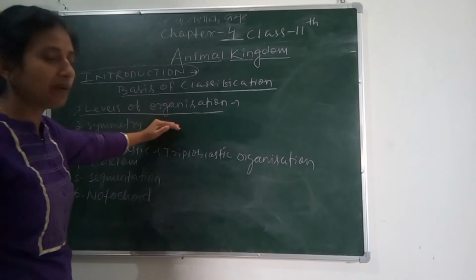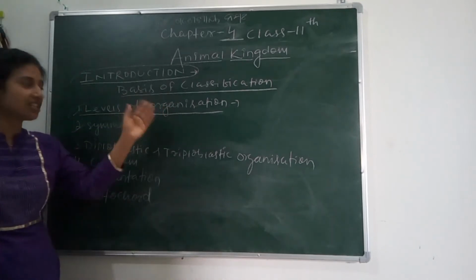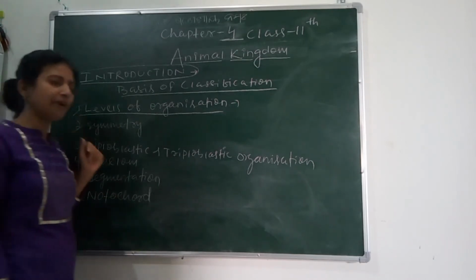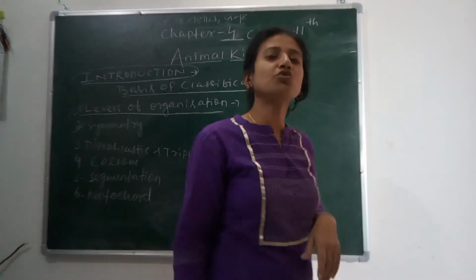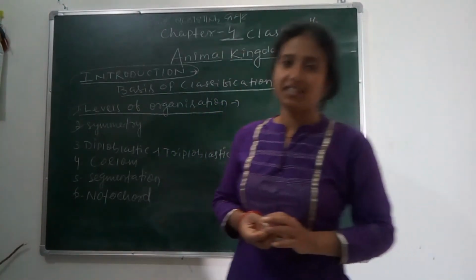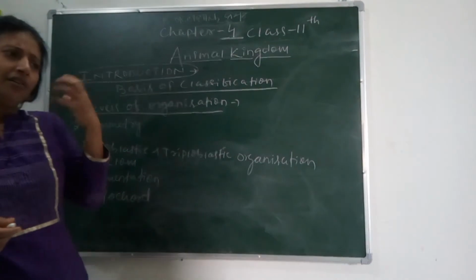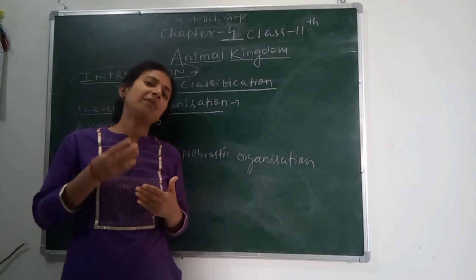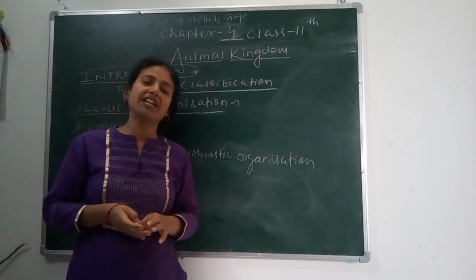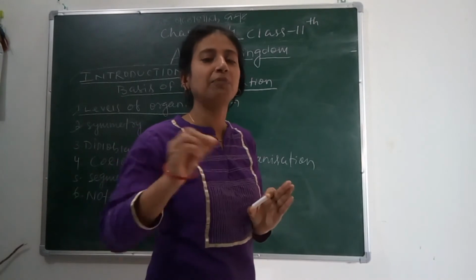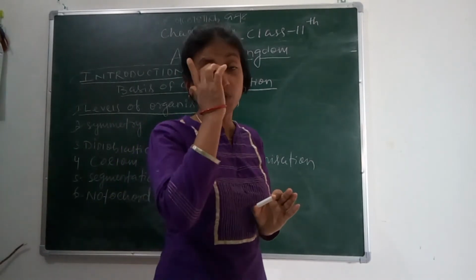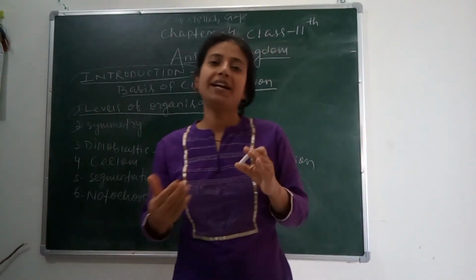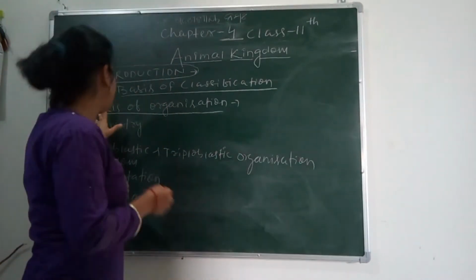So let's see which organisms are made up of which level of organization. Are they made up of cells, tissues, organs, or organ systems? Here we can see some examples like Porifera, in which sponge comes. Sponge shows cellular level of organization. As we move to higher organisms, human beings like us, our body is made up of organ system level of organization, and each organ has a particular function, and the organ is again made up of tissues, and each tissue has a particular type of function. So this is your level of organization.